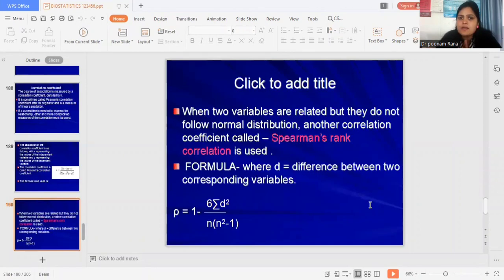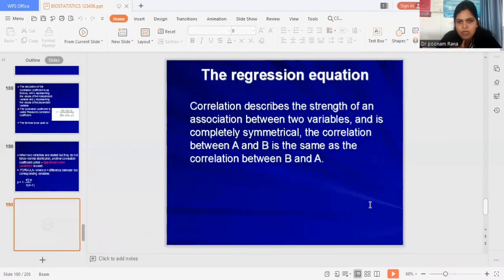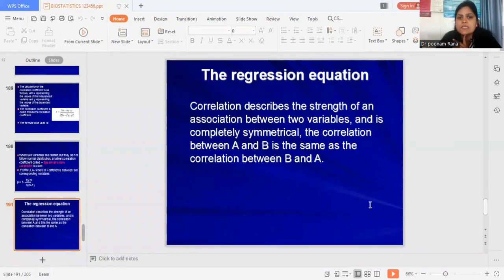And when the two variables are related but they do not follow the normal distribution, another correlation coefficient, that is known as Spearman rank correlation, is used in such a situation. Spearman rank correlation is shown by this, sorry, by the formula. Now, what is the regression equation?